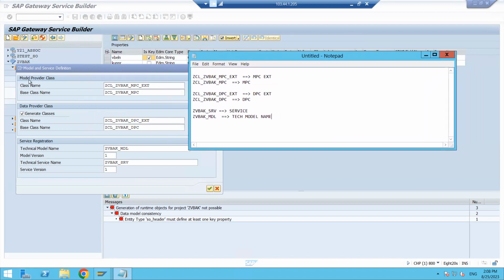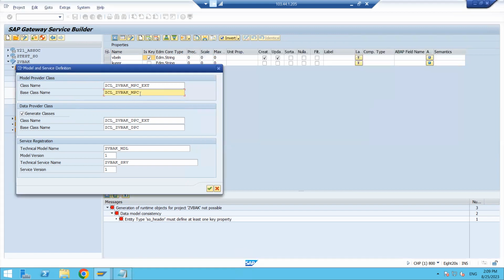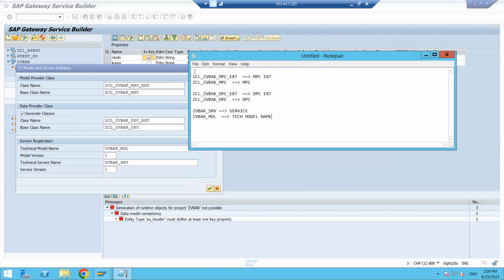So now here the MPC, model provider class, is there. This is the base class and this is the subclass. Okay, I mean parent and child class. We have learned this in the OOPS concepts, right? Parent and child classes. The same way here also. So for the model provider class, the base class is this one, ZCL VBAK MPC. So what is our project name first of all? The project name is ZVBAK, right?